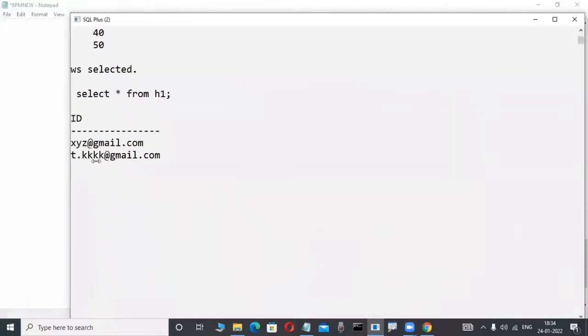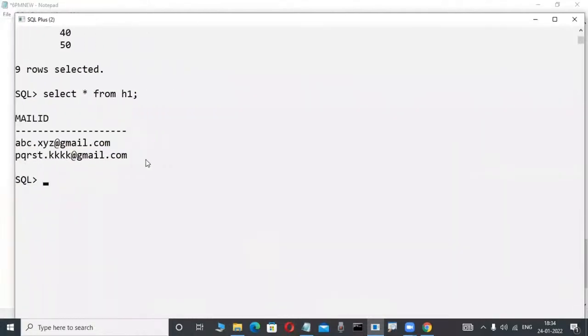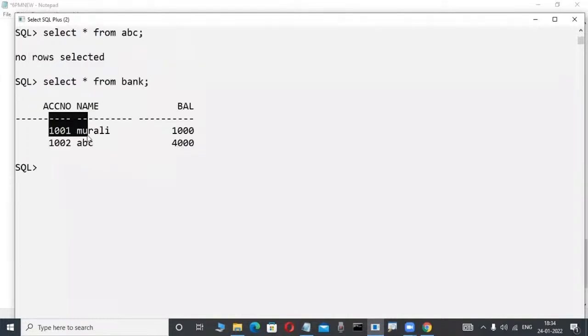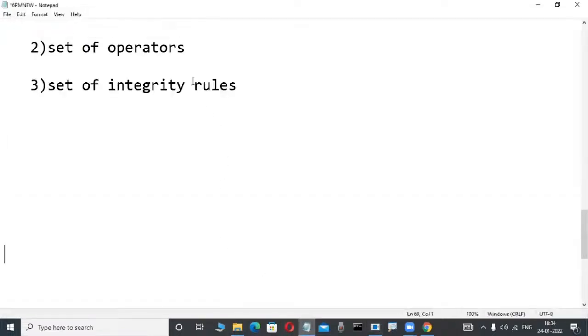In a single value, mail IDs I'm storing like this. Single value is available anywhere. In every table, single values are available. Every cell having a single value, an atomic value. Then only we can operate, otherwise impossible. Understood? It is a set of rules based only. That rules may be anything. Okay, later. But just for idea purposes, I'm telling.